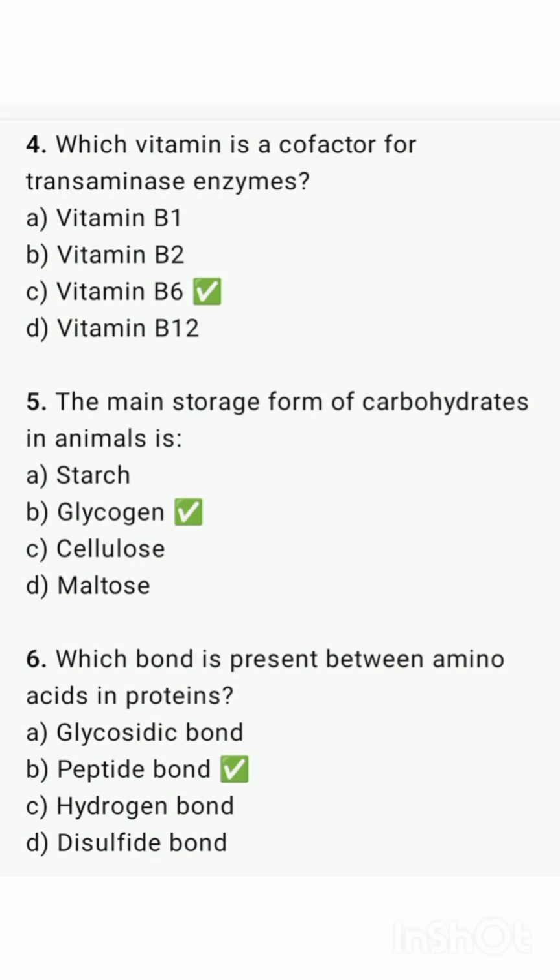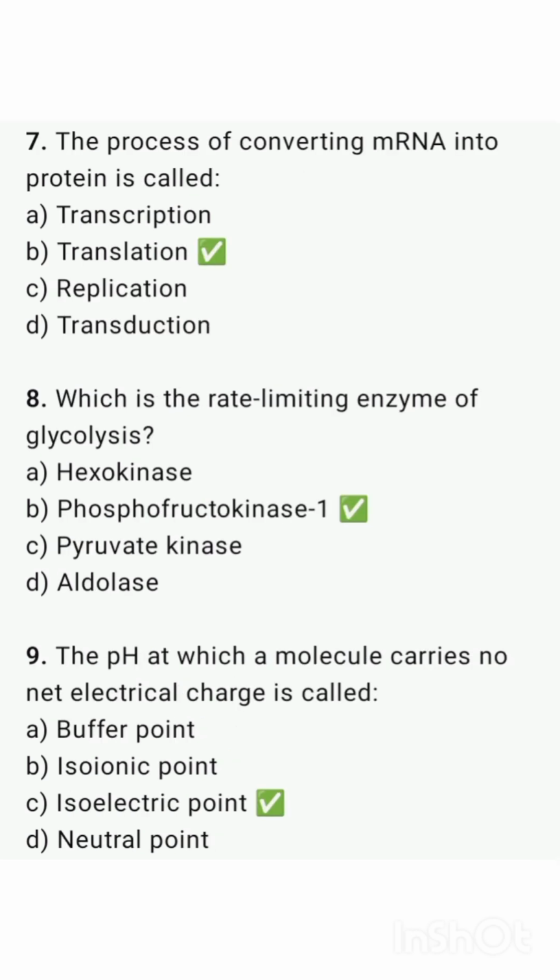Which bond is present between amino acids in protein? That is peptide bond. The process of converting mRNA into protein is called translation.